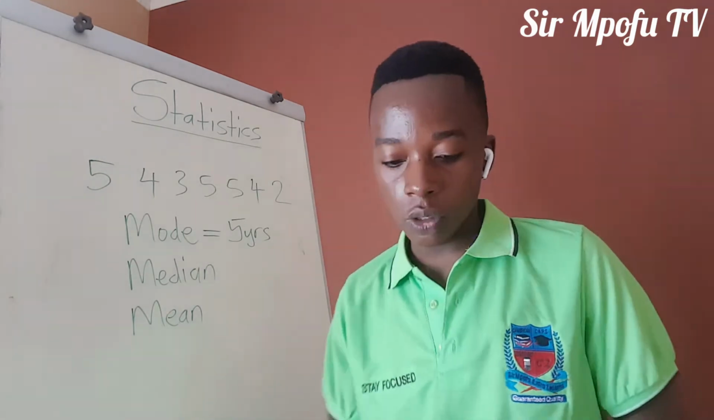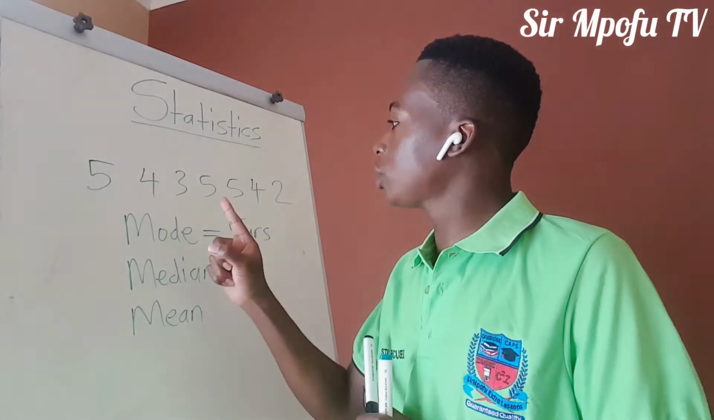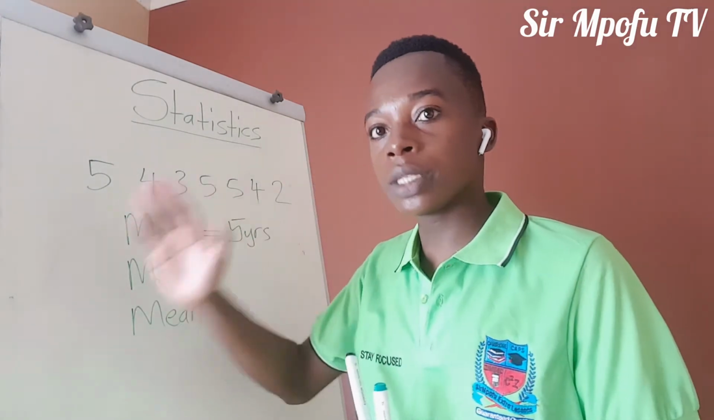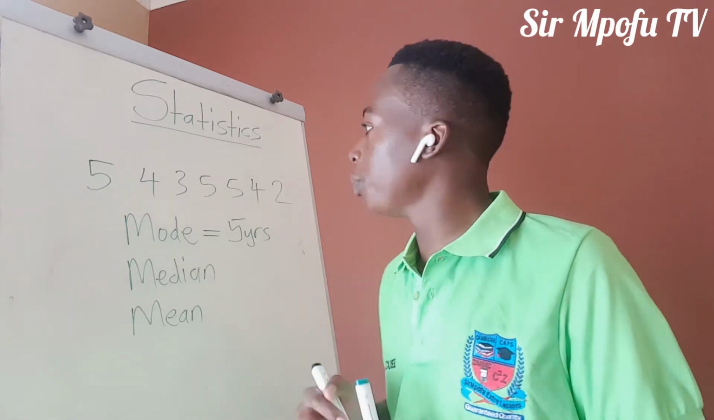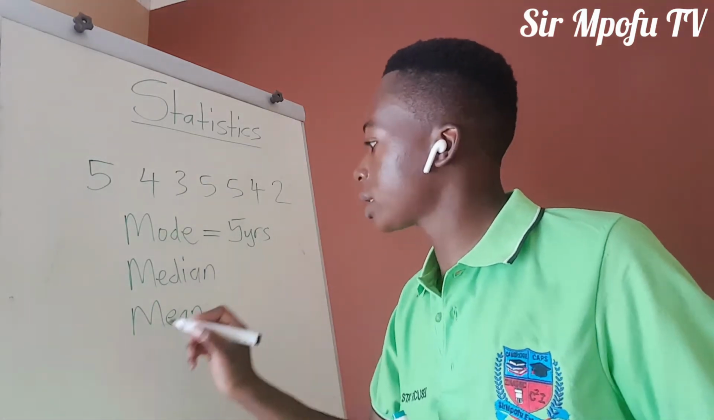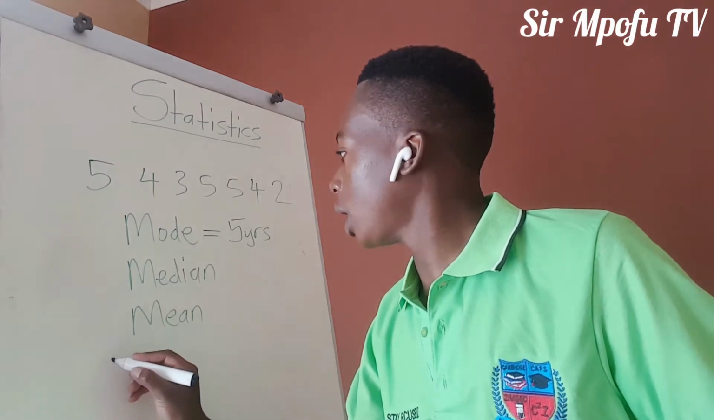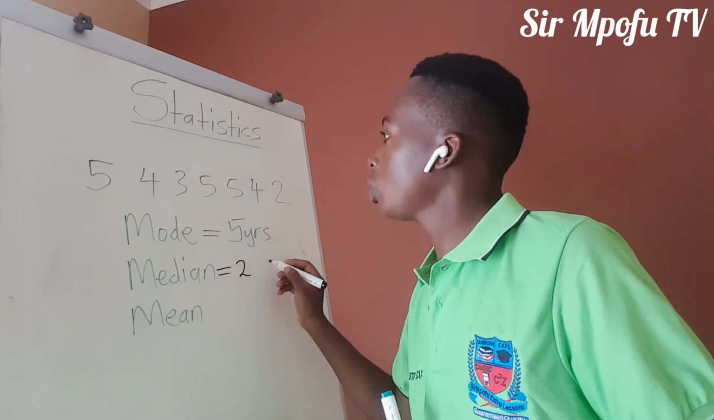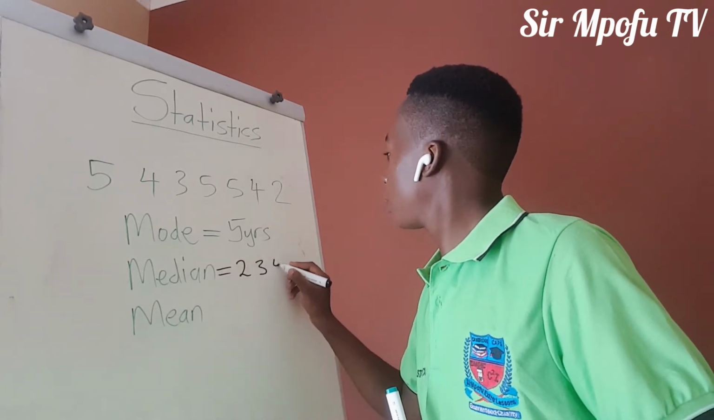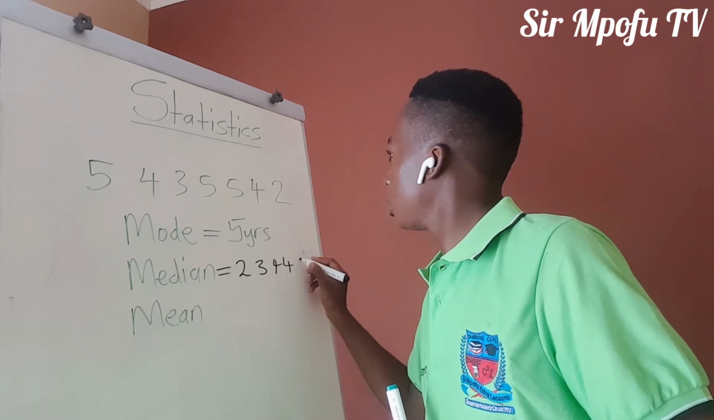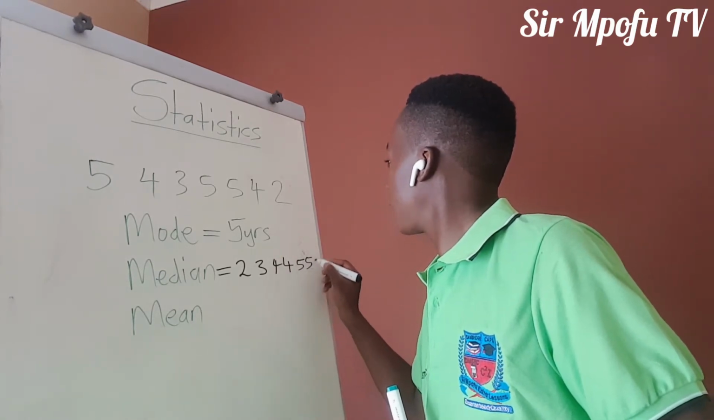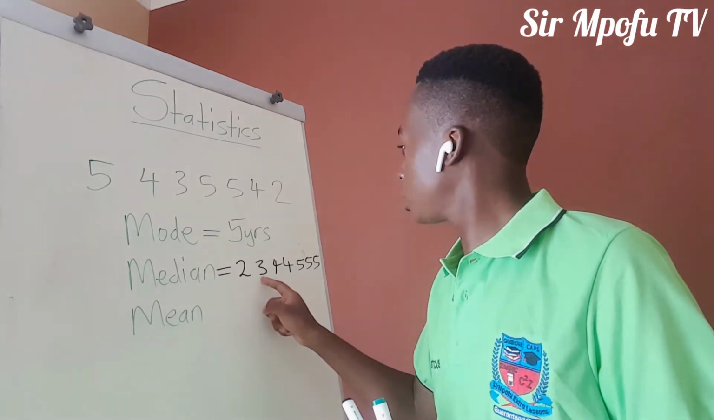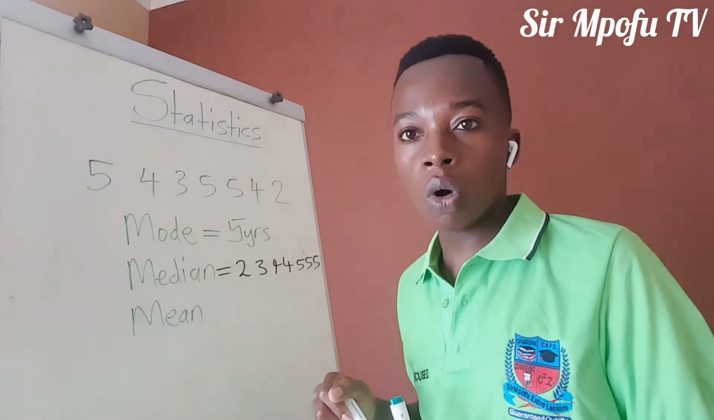Let me use another color, let me use black. If you want to calculate the median, you arrange them from the smallest to the biggest, or from the biggest to the smallest. Then you are going to see your middle term. So let us start with the smallest, that is 2. Then 3, 4, and we have another 4, and we have 5, 5, 5. I hope that is clear. 1, 2, 3, 4, 5, 6, 7. You should always double check.